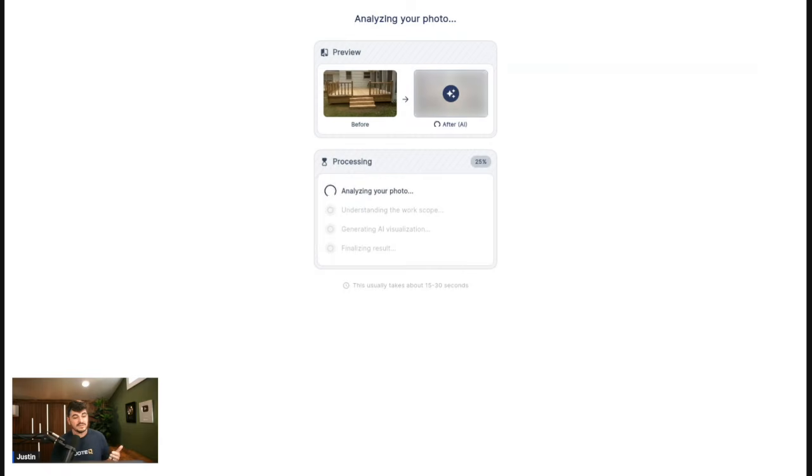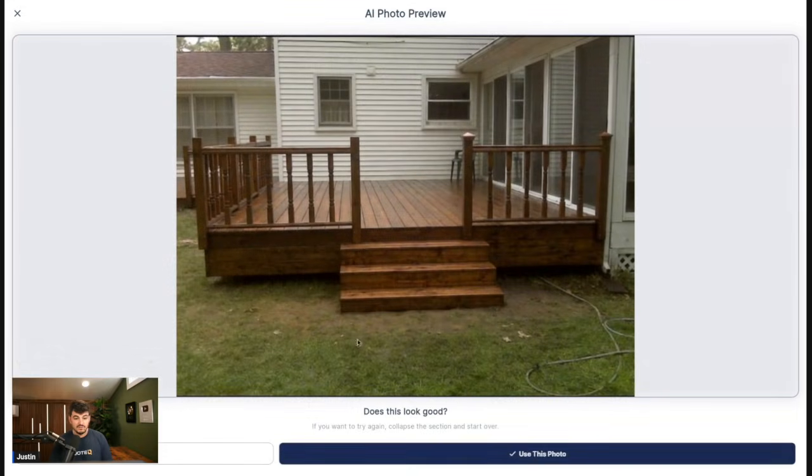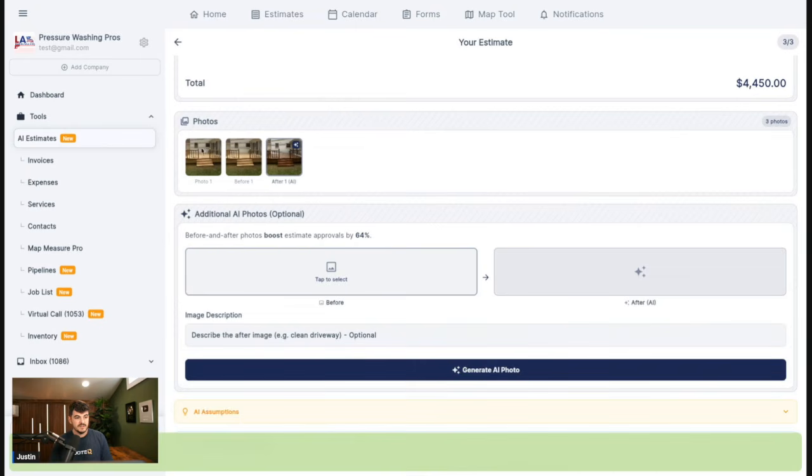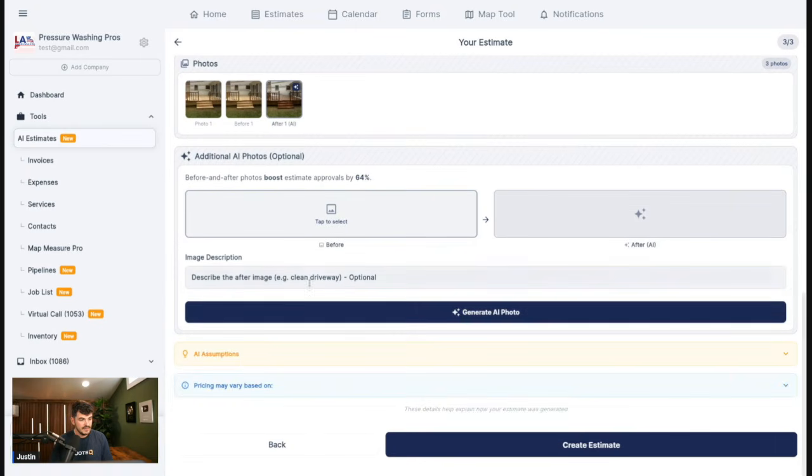So our first AI tool is our AI estimator, which we're currently working within. Our second AI tool is our before and after generator. Now, like I said, the beautiful thing about the before and after generator is before we show them a before and after of someone else's home or someone else's project, with this one, we're going to be able to show them what the before and after is going to look like on their specific project. So as soon as this is done, we are then going to check it out. Looks great. This is exactly what we wanted. And then we are going to add this to the estimate. It's going to put it right up here for us, and we are going to continue on.